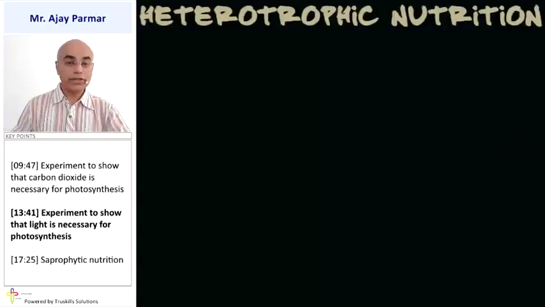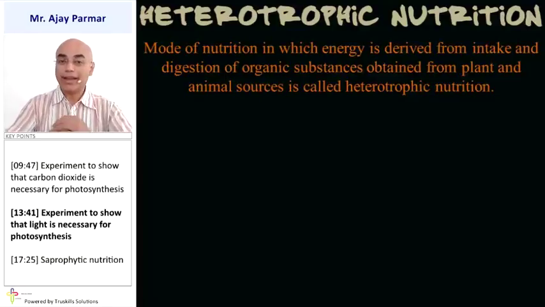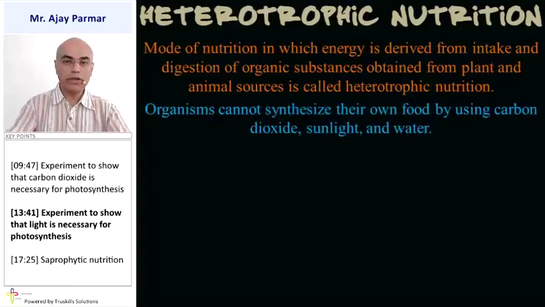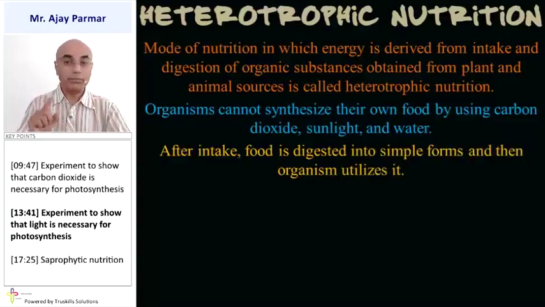Another mode of nutrition is heterotrophic nutrition. It's a mode of nutrition in which energy is derived by ingestion and also digestion of the organic substances obtained from a plant or animal. That means from some other living organism. Then that mode of nutrition is called heterotrophic nutrition. Obviously, the organisms which cannot synthesize their own food by using carbon dioxide, sunlight and water will be called heterotrophs.